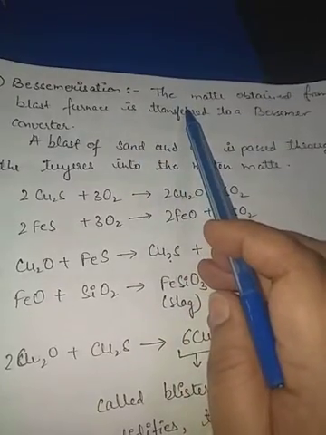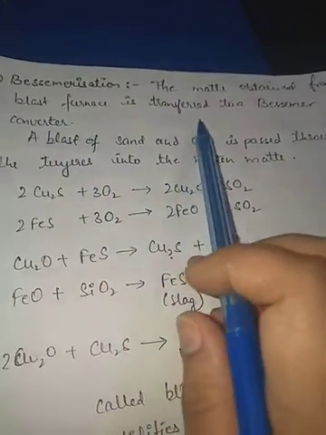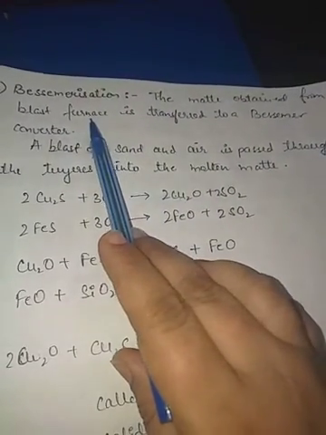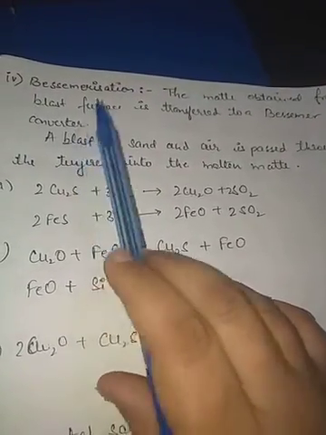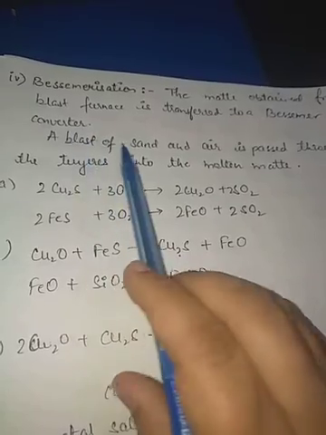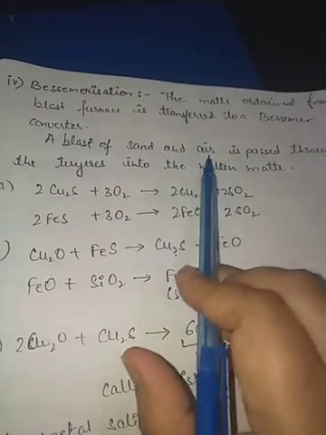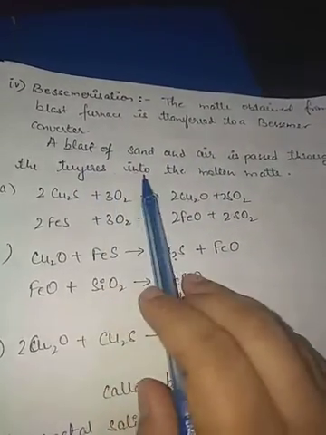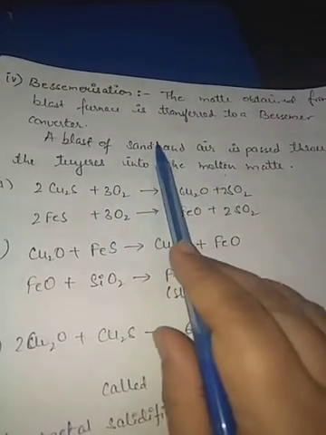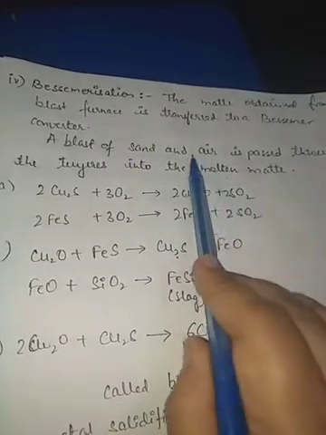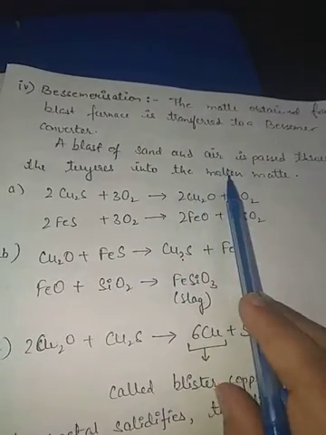Here the matte which is obtained after the smelting process is taken and poured into this Bessemer converter. Then in this Bessemer converter, a blast of sand and air is passed through the tuyeres into the molten matte. What is passed? Sand and air. These two things are passed into the molten matte.